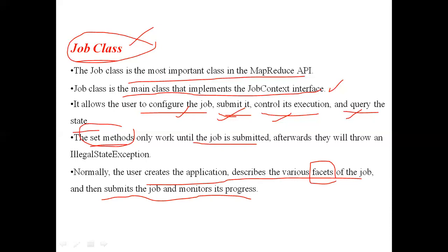Those points will be specified, and then he submits the job and monitors its progress.